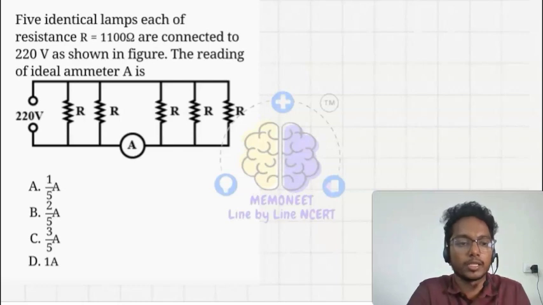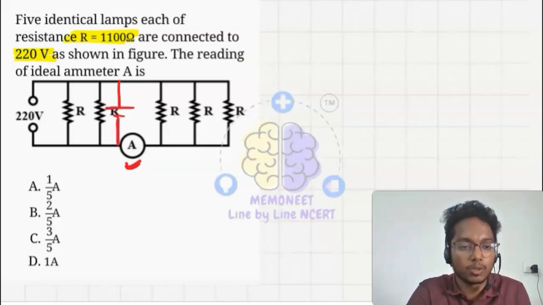Here is another question: 5 identical lamps, each of resistance 1100 ohm, are connected to 220 volt as shown in the figure. The reading of the ideal ammeter. So let's have one more way of attempting this question. I know that these 5 resistors are in parallel, and I need to find the reading of the ammeter at this position. So what I will do, if I fix the battery in this position, is it going to be affected?